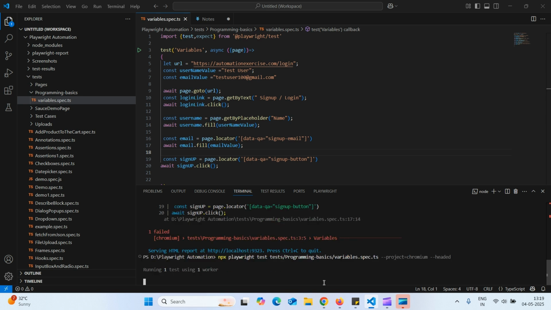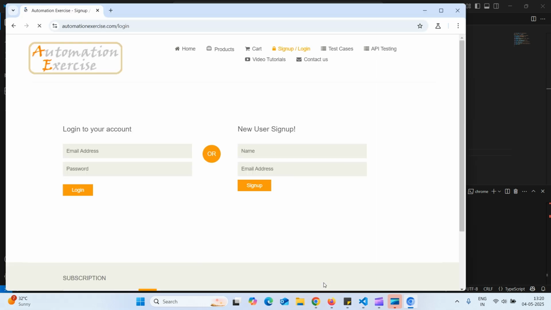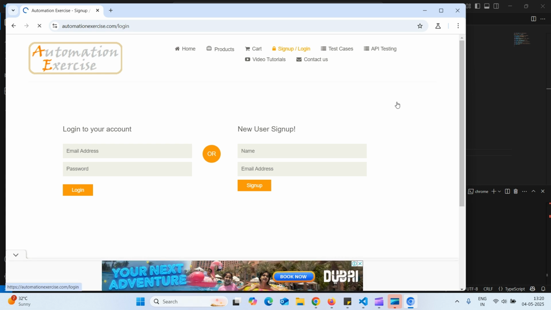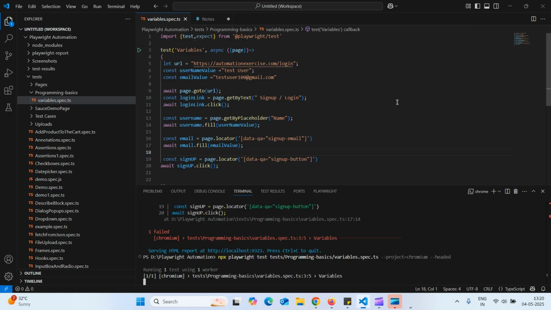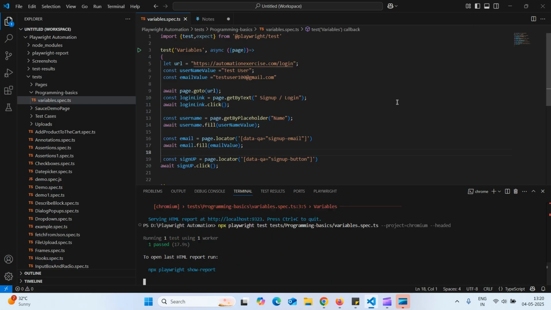The error was that it was matching three elements. Launch the URL. We got an error that the email address already exists, but it clicked on that sign up button.